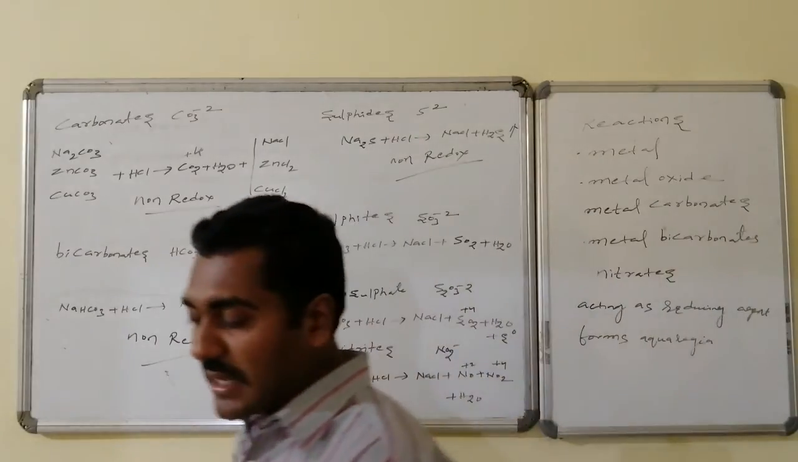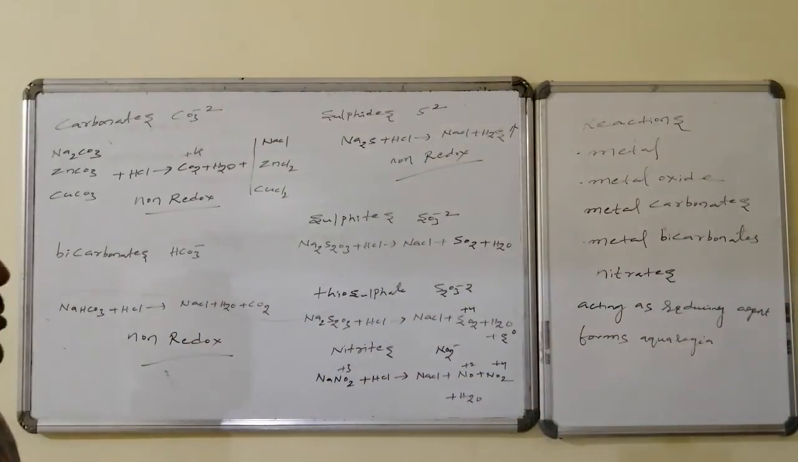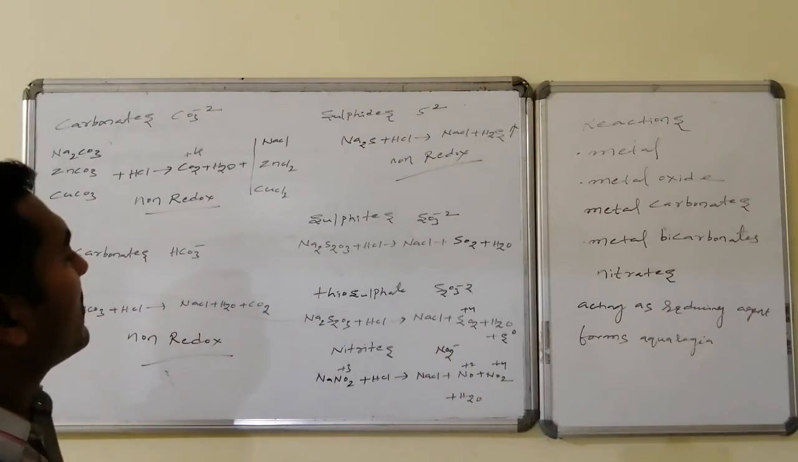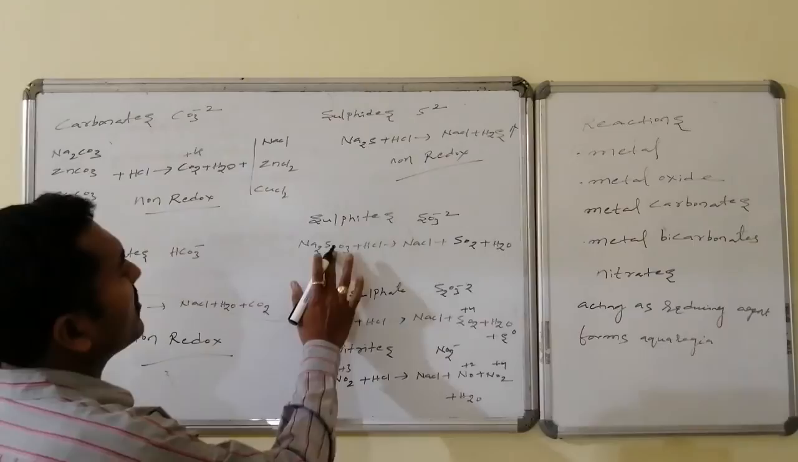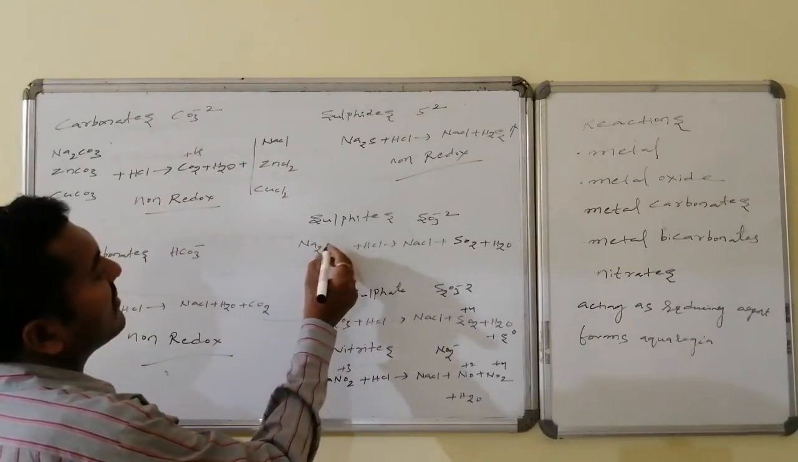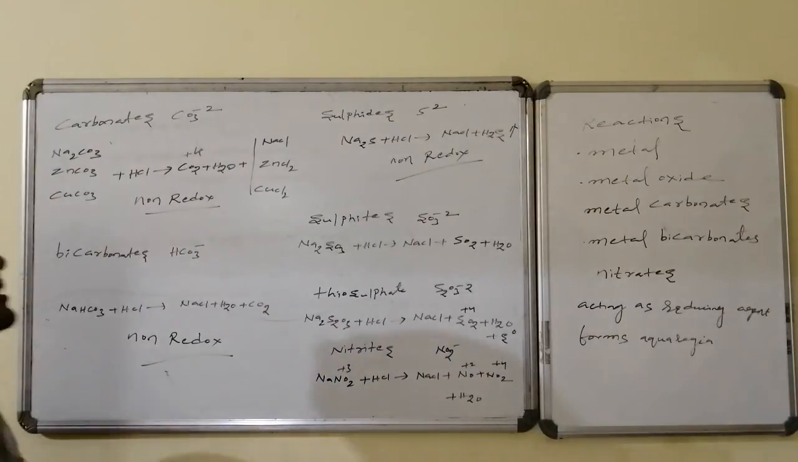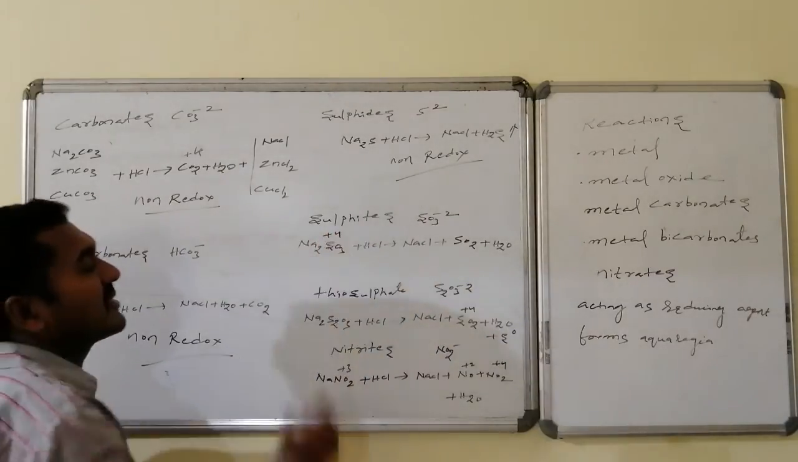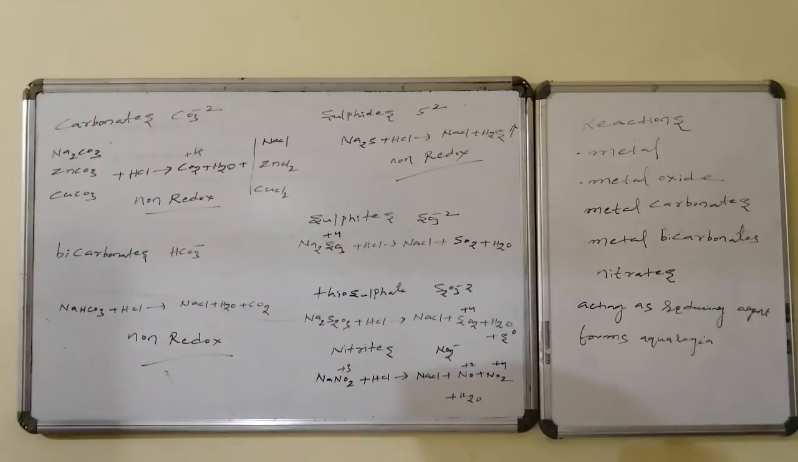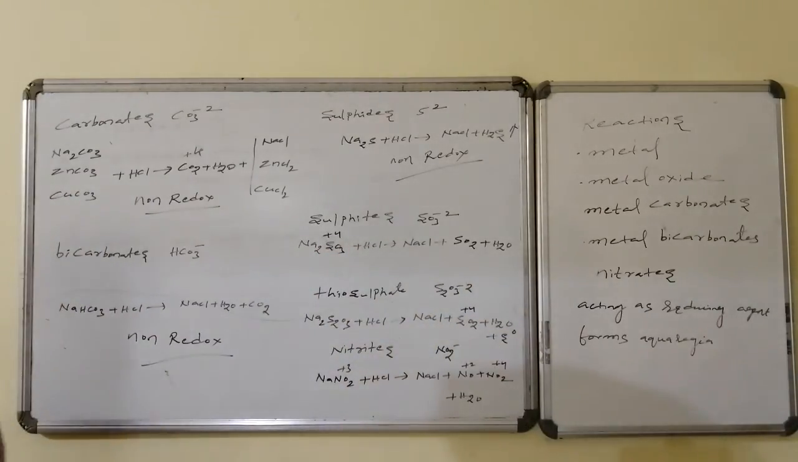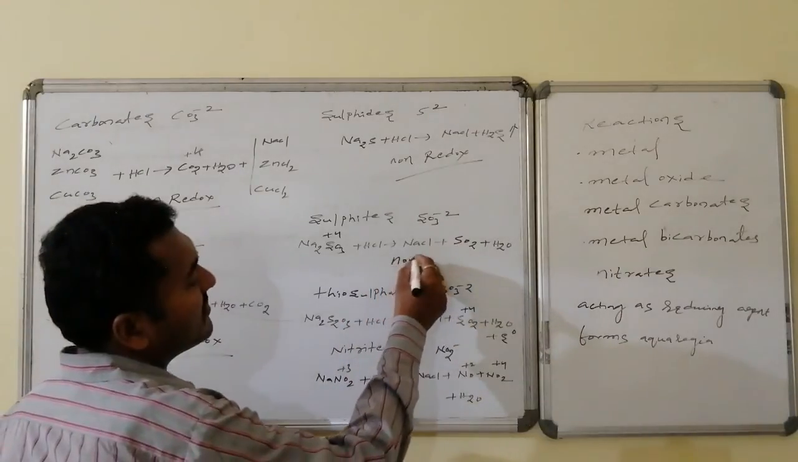Next, reaction with sulfite. Sulfite is SO3 2-, sodium sulfite. This is not sulfide, it is sodium sulfite. Sodium sulfite on reaction with HCl: here sulfur is maintained in the +4 oxidation state. The same oxidation state is maintained, giving sodium chloride followed by sulfur dioxide formation. It is also non-redox.